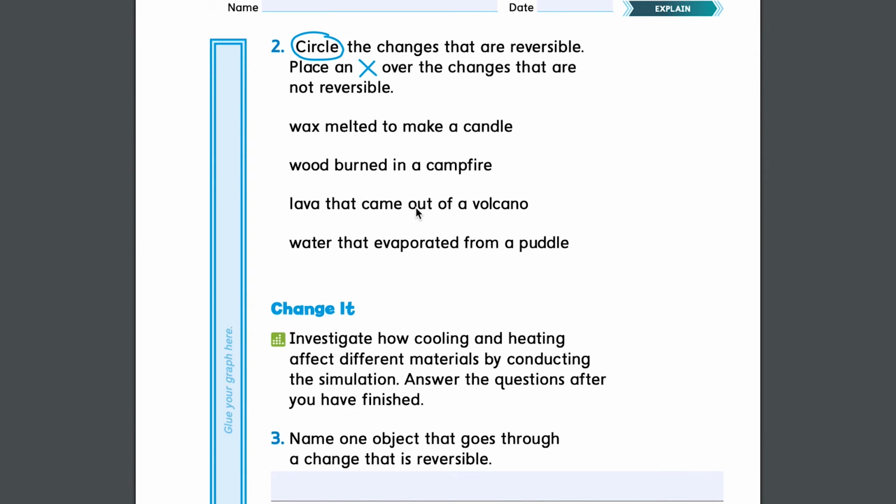What about lava that came out of a volcano? So now the lava would be liquid. Would that be able to go back into solid rock? If you cooled the lava, it could be solid again. And what about water that evaporated from a puddle? Yes, because we said evaporation happens, and the opposite of that is condensation. So if we added cool air, or if it was cooler weather, the water that evaporated, that was now gas, can change back into liquid.